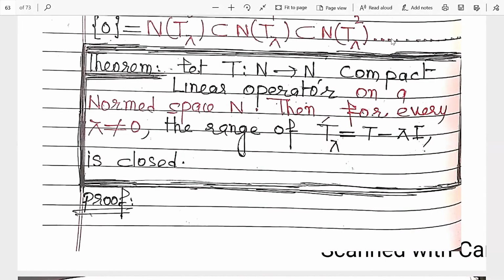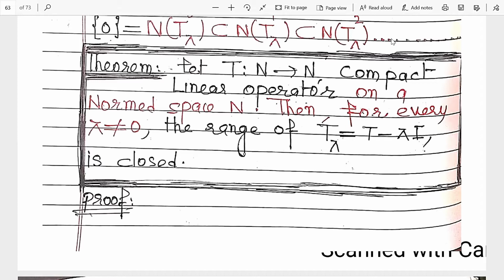Now, this is the last lecture on compact linear operators. We already proved in the previous lecture that if T is a compact linear operator from N to N, where N is a normed space, then the nullity, or null space, of T lambda, not of T, is finite dimensional. So that is one result.